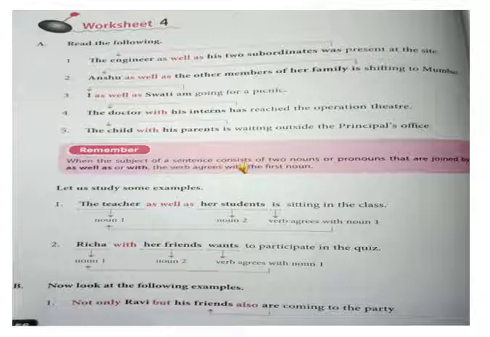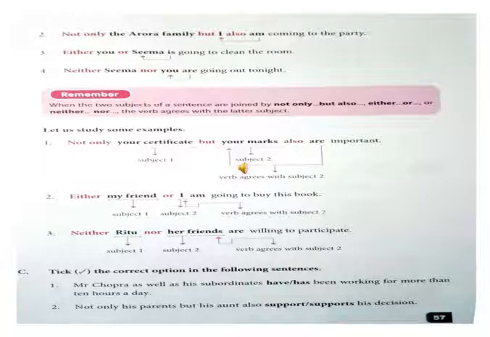Now look at the following example. Not only Ravi but his friends also are coming to the party. For his friends we have used are. Not only the Arora family, but I also am coming to the party. What will come with I? Am.